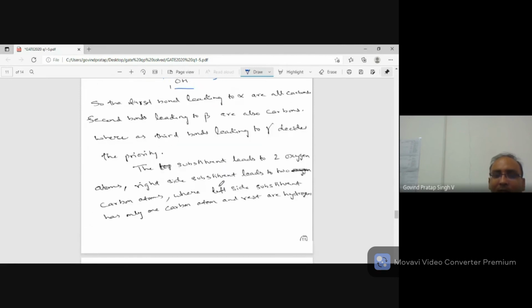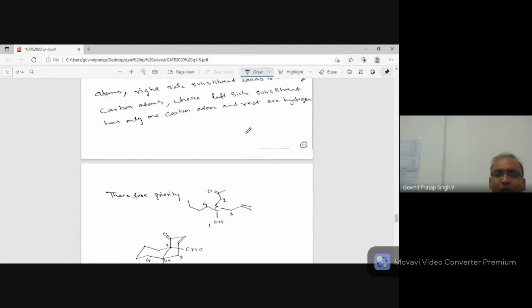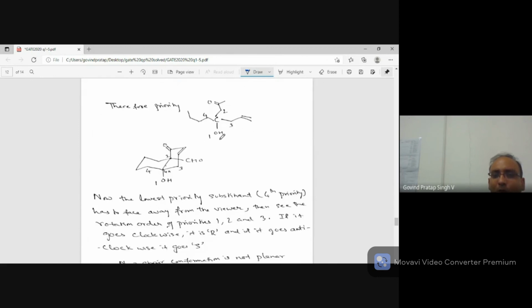All that I said is written here. I'll just stop for 1 second so that you can read it. You can pause and read it also. Let's go down. So we have given the priorities 1, 2, 3, and 4. Now, for giving the absolute configuration, the lowest priority has to face away from the viewer, and then you have to see 1, 2, and 3, and their spatial arrangement.